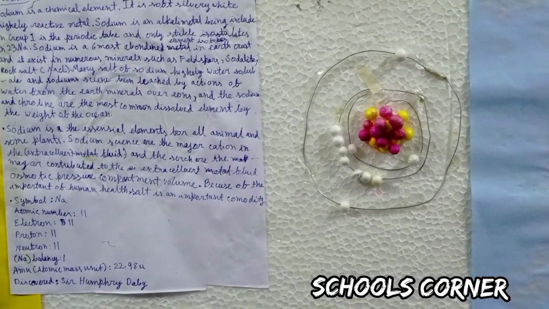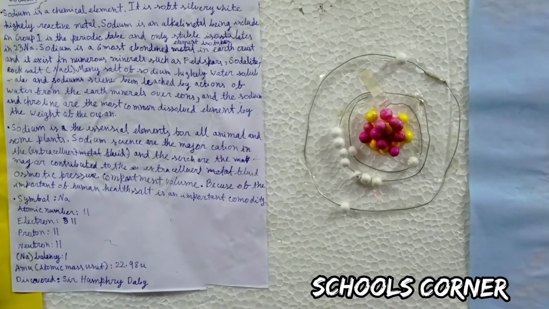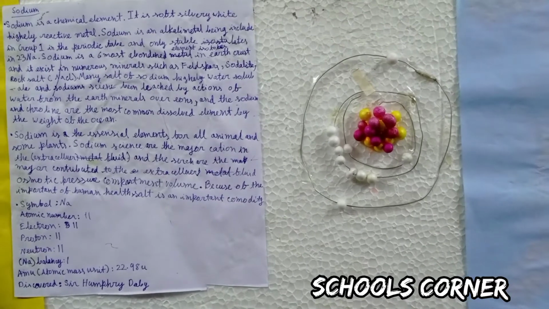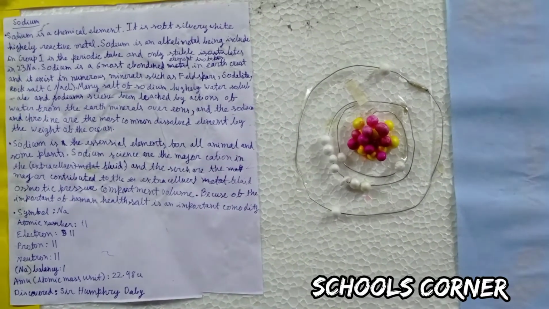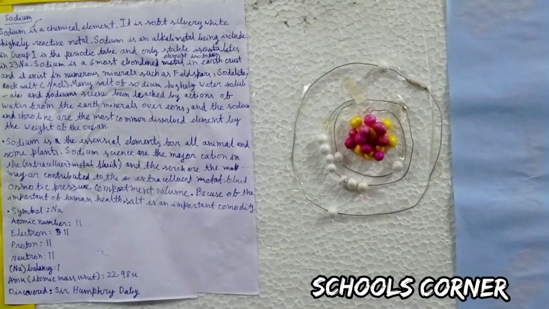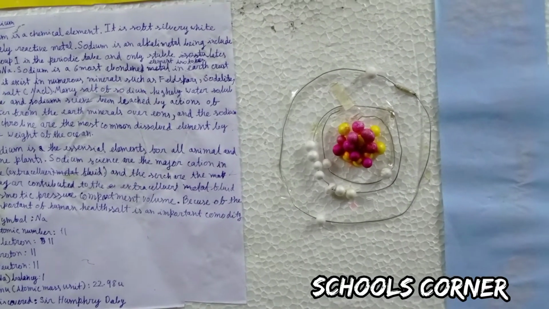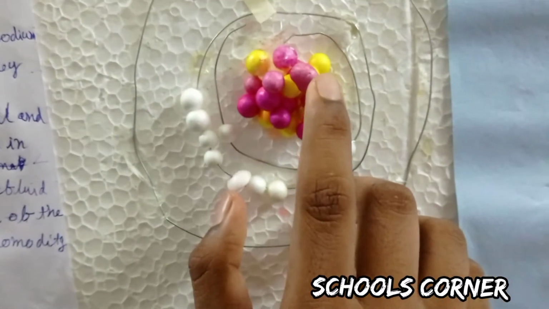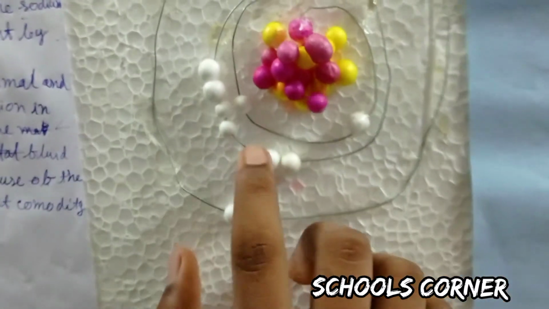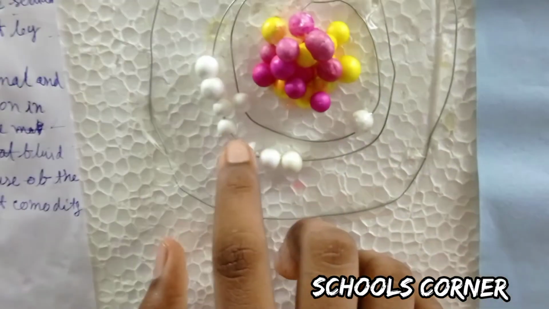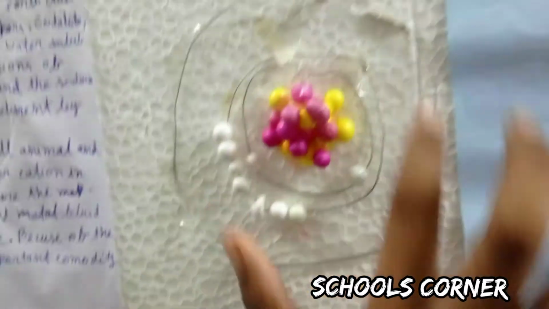Symbol is Na, atomic number 11, electron 11, proton 11, neutron 11, valency 1, atomic mass 22.98984, discovered by Sir Humphry Davy. This purple is proton, this yellow is neutron, and these whites are electrons, and these are the orbits.